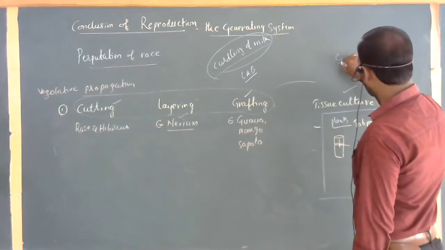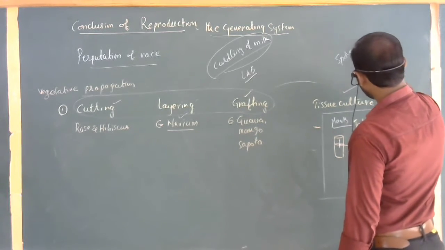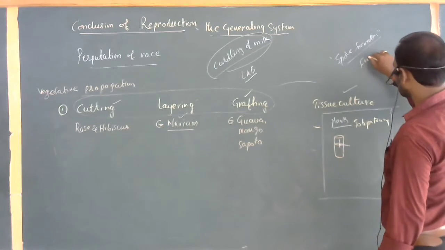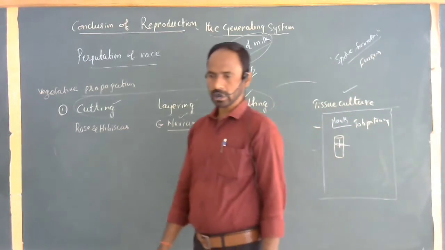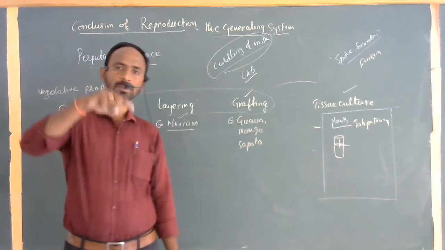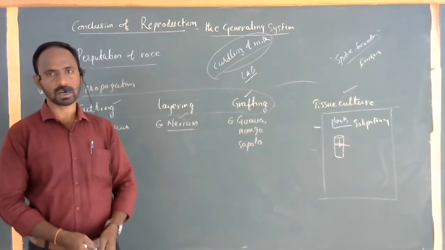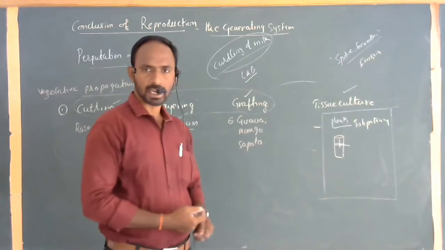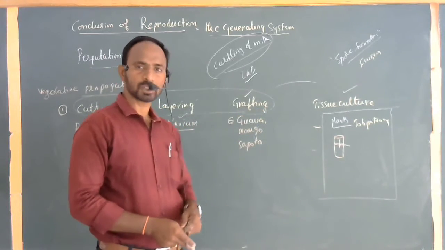And next one, spore formation. Do you know what is meant by spore formation? The best example is fungus. Regularly we understand the fungal thallus, the fungal structures, bearing the sporangium. When the sporangium matures, the spores fall to the ground or any surface, and they can produce new fungal structures once again. This is by spore formation.